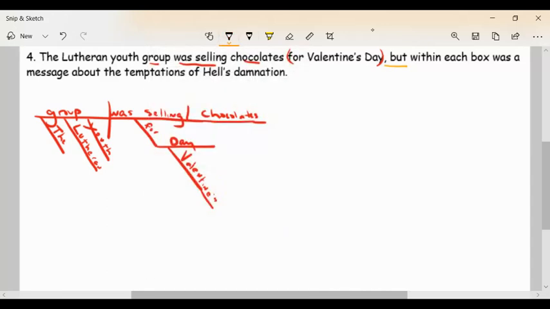Switch gears. Over here I have but. Here's my comma conjunction, but. And then my next sentence says, within each box was a message about the temptations of hell's damnation. Leave it to the Lutherans to ruin things. So here we go, is the word was. Is a nice little verb. So I'm going to try to put this guy here. I'll see if I can fit this in here. So here's my verb was. I'm trying to figure out where I'll put it. Was. And then I'm looking for my subject.